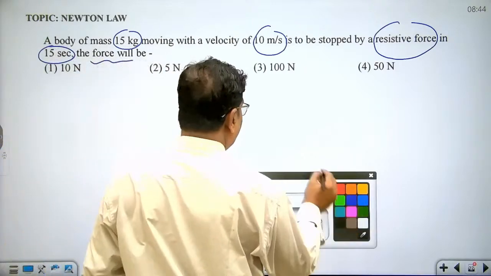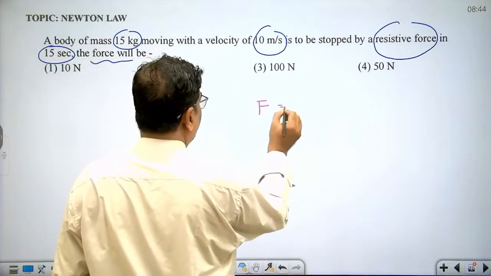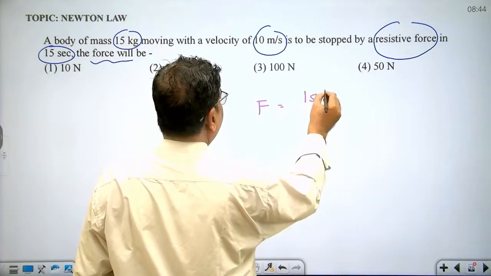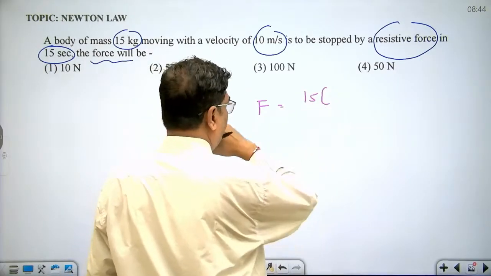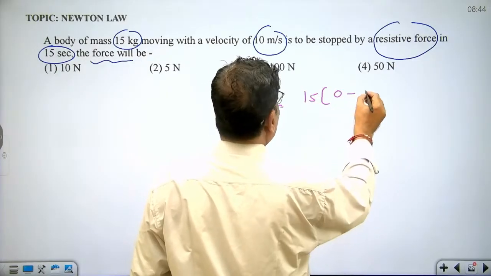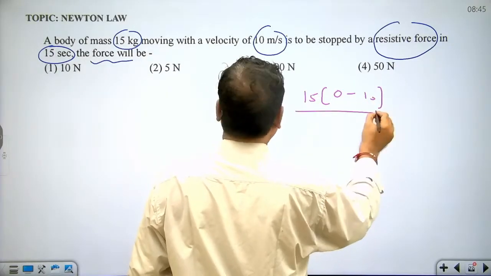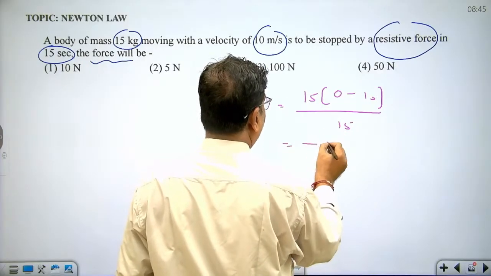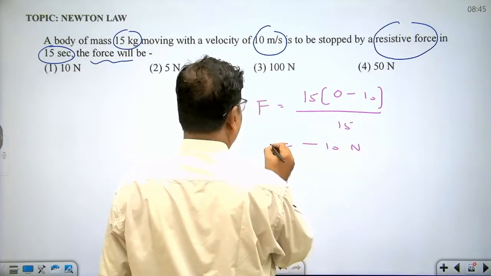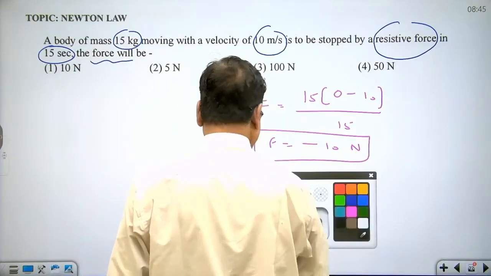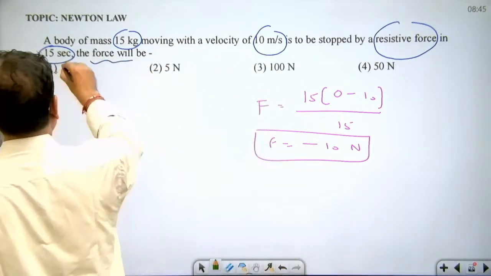So see here, the final velocity will be 0. The resistive force is m times change in velocity, final minus initial, upon time. 15 will get cancelled. So the answer is minus 10 Newton. This is the resistive force. The magnitude is 10 Newton. So the answer to the given question is option 1.